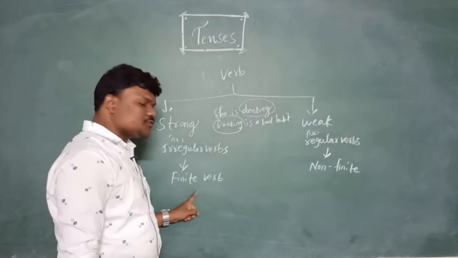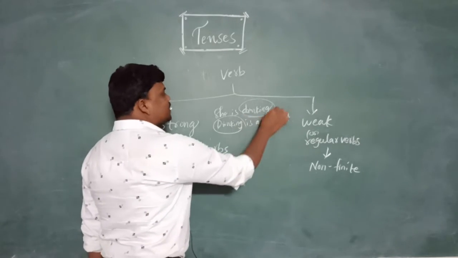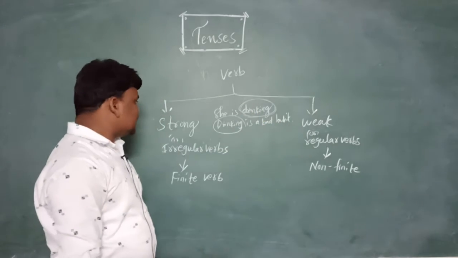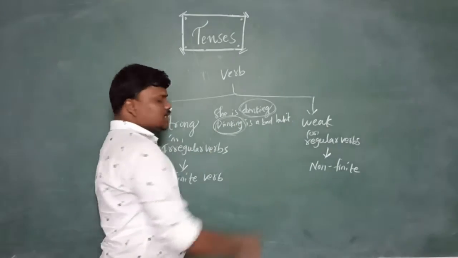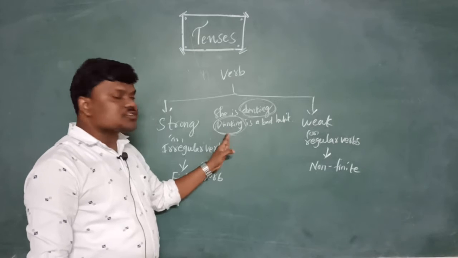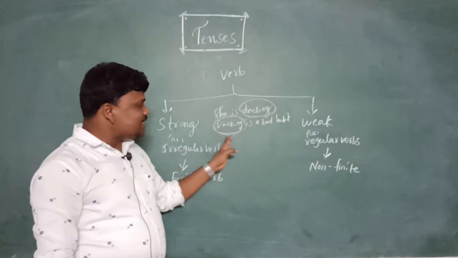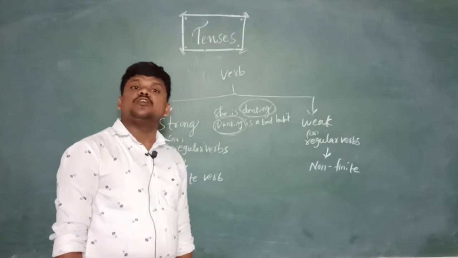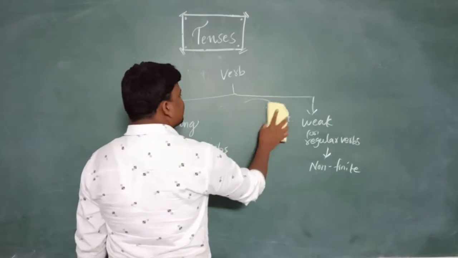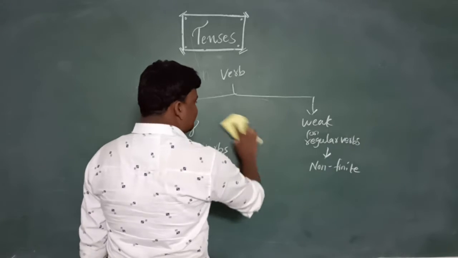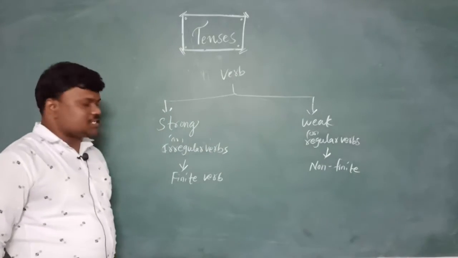This particular verb is called a finite verb. Here, in drinking is a bad habit, it acts as a verbal noun. It doesn't have any action, which is called a gerund. Gerund comes under non-finite verbs. Hope you understand what a finite verb and a non-finite verb are.